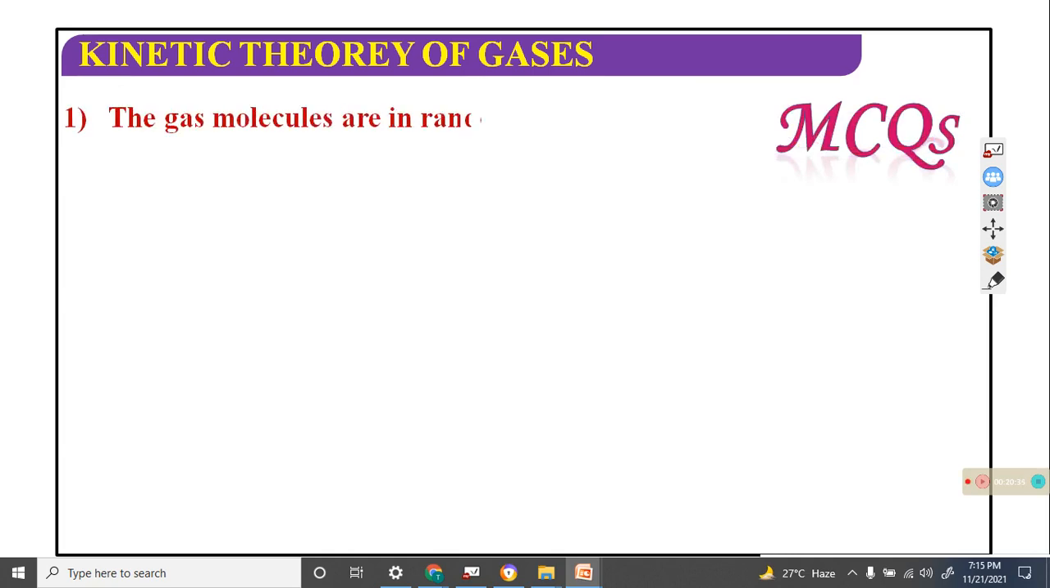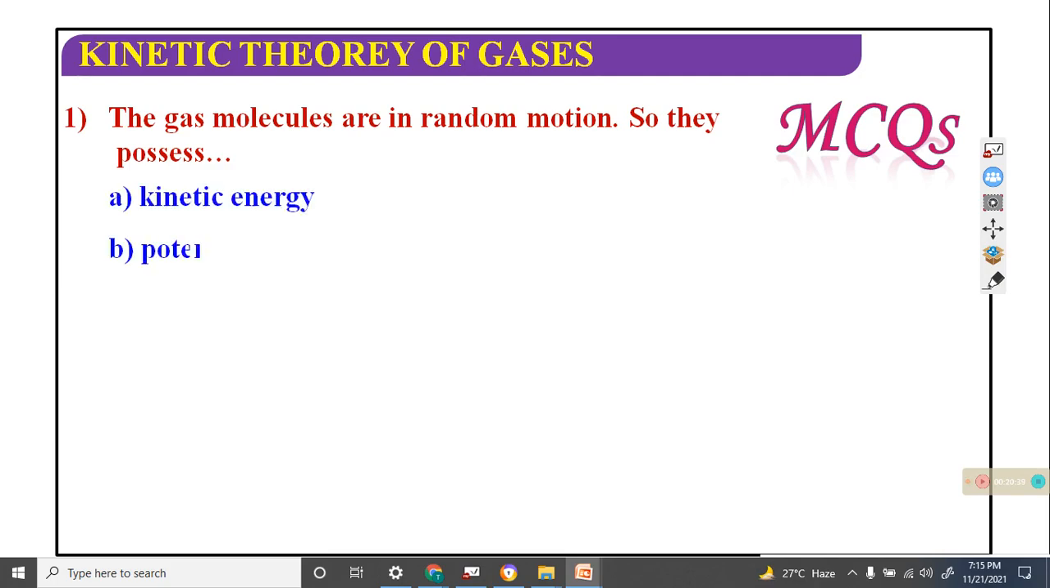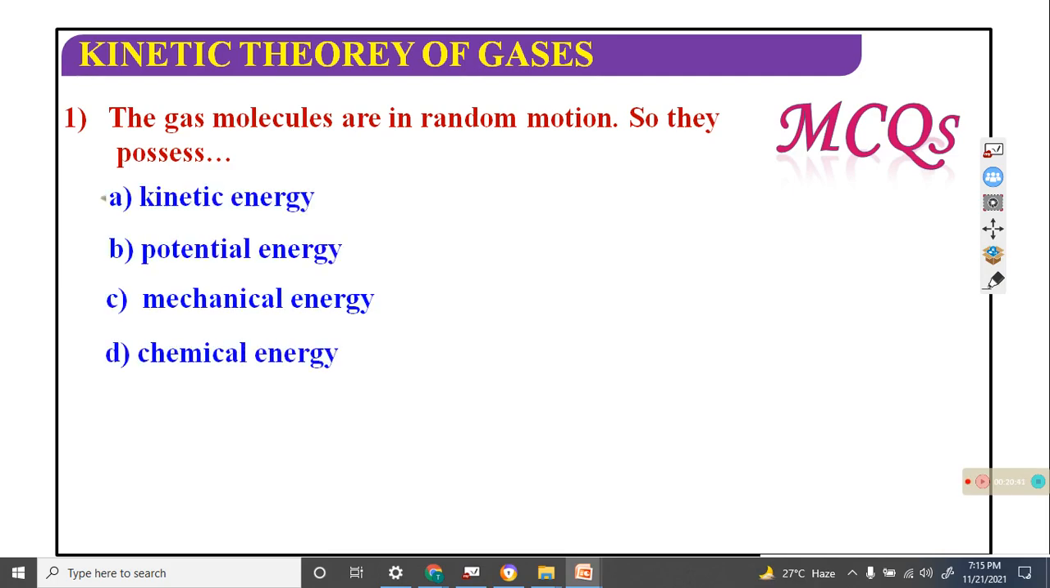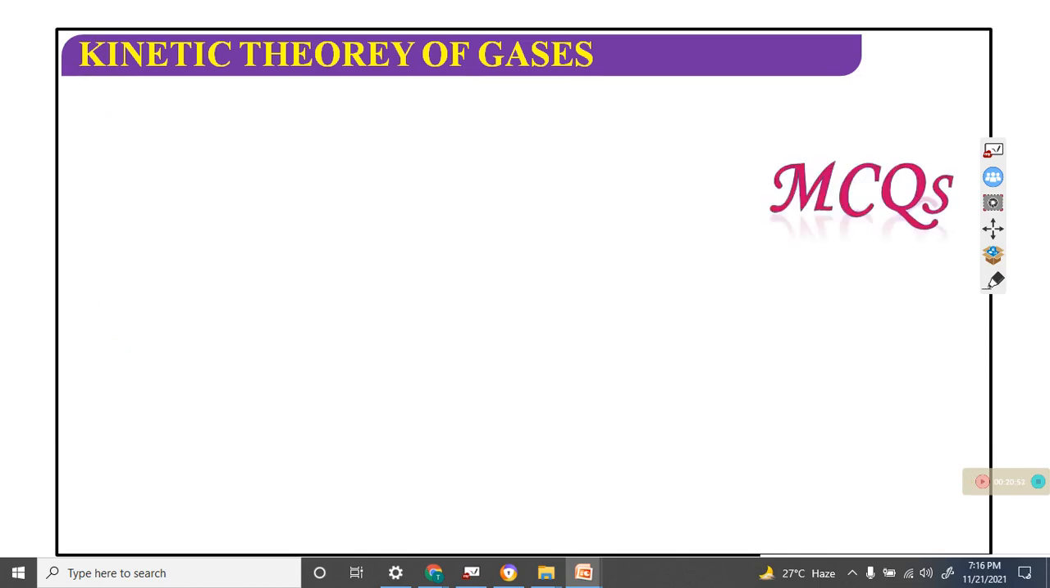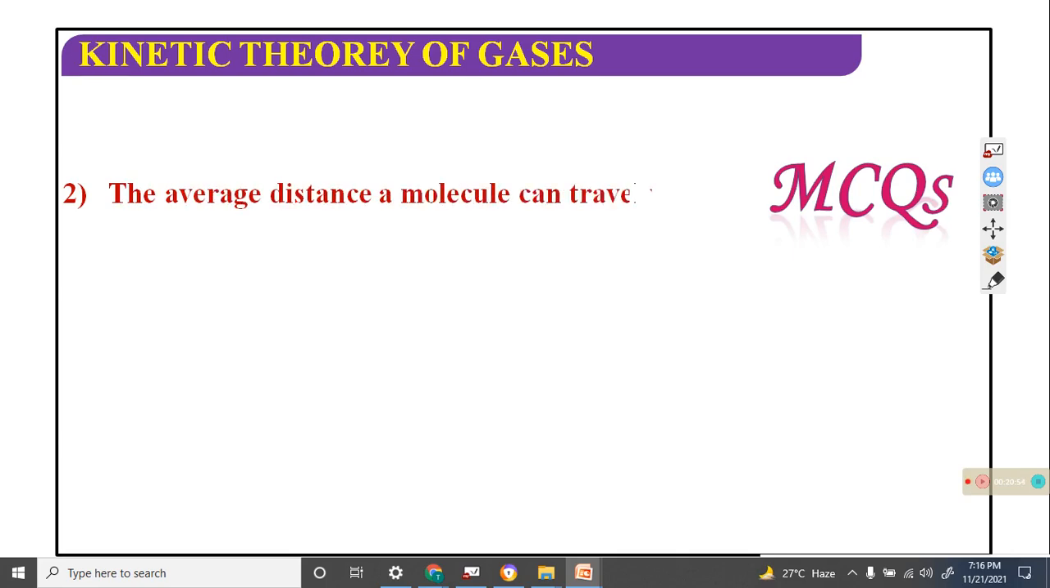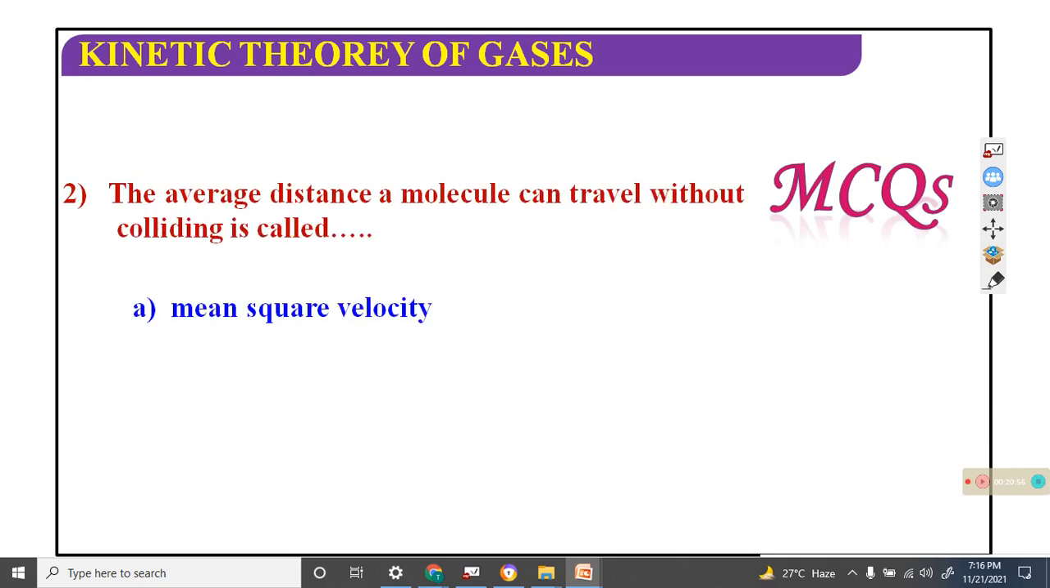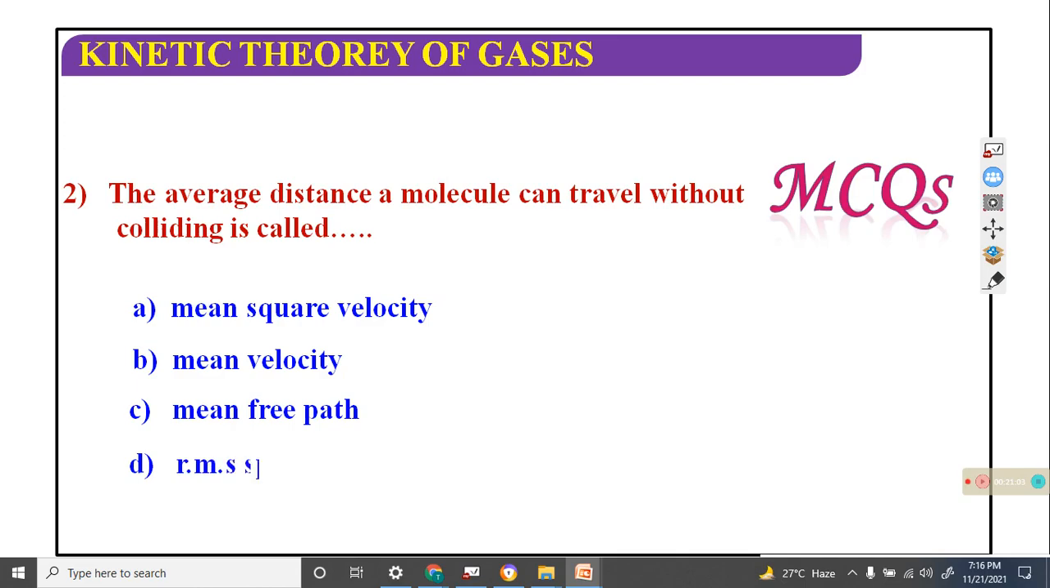MCQ. The gas molecules are in random motion, so they possess kinetic energy, and the sum of kinetic plus potential energy we call the mechanical energy. If the object is in motion, then it gets kinetic energy also. The average distance traveled without collision is called the mean free path.